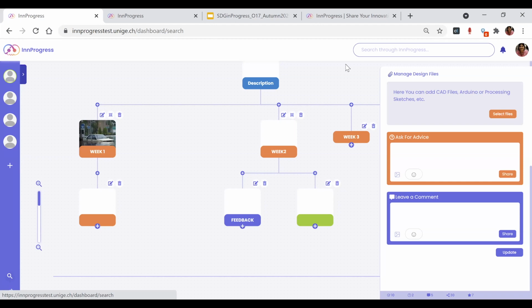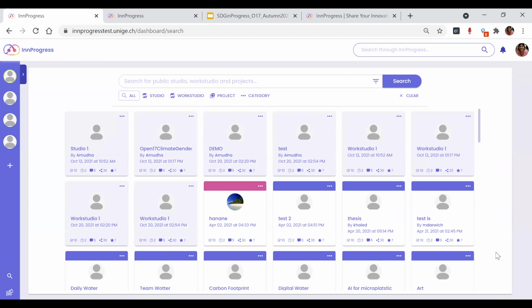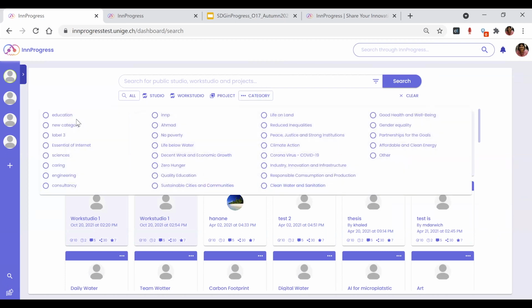The homepage gives you the existing projects that are available, and you can also categorize. It's still a work in progress. They have just migrated, so there could be some glitches and bugs, but do troubleshoot, and we can always raise it and try to fix the problem. The categories are based on the current SDGs, and you can also create your own category. So that's it, I think.